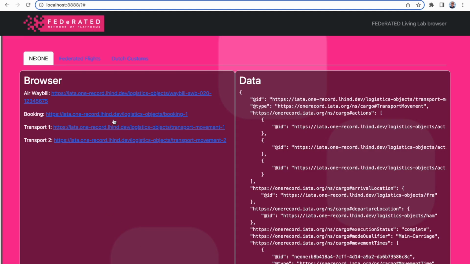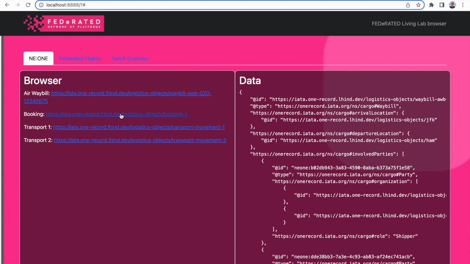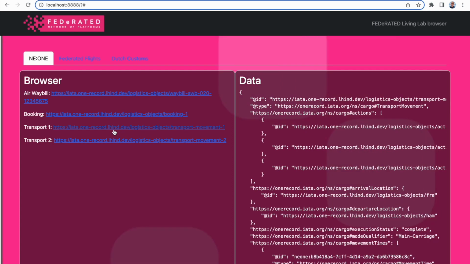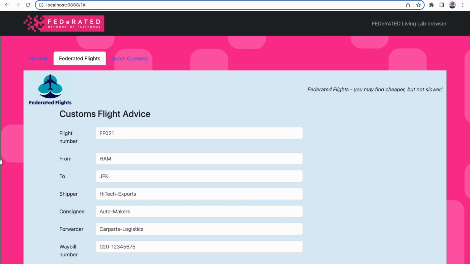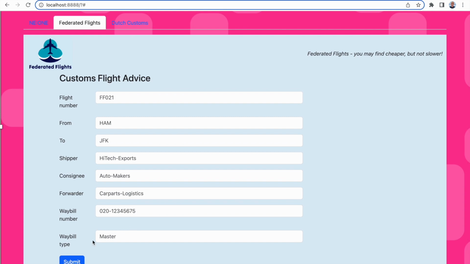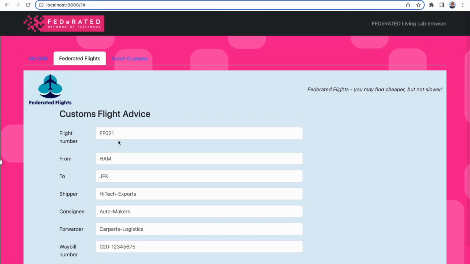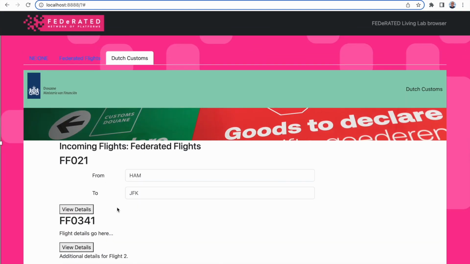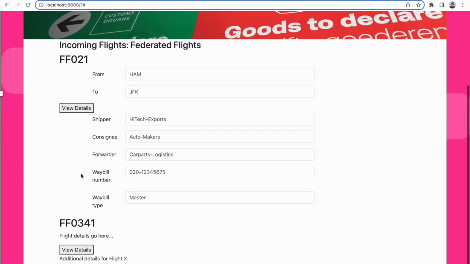After having configured our identity, installed our nodes, configured it, we can access the NEO server. We get flight data out of NEO with details. This flight data is transformed for a customs event, posted to the node, and from the customs perspective, these details can be retrieved based on the event data that has been shared.